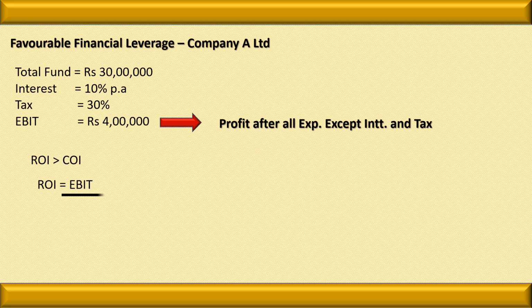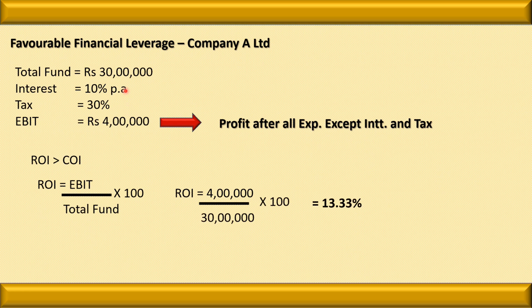Let us see what is ROI, that is return on investment. The formula to calculate the ROI is EBIT multiplied by 100 divided by total fund. Here the EBIT is 4 lakh rupees, that we can see over here. Total fund is 30 lakh rupees. So the ROI is 13%.